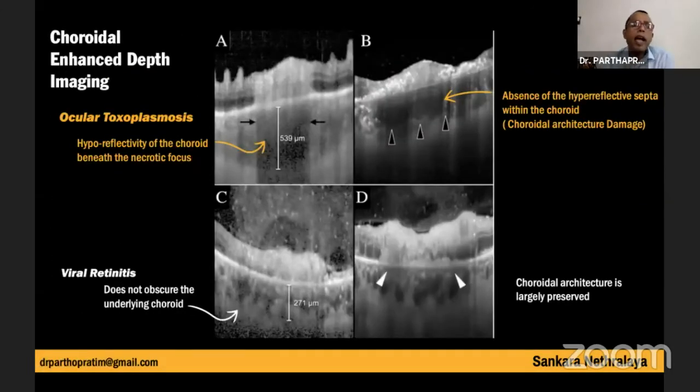Coming to choroidal enhanced depth imaging, in ocular toxoplasmosis, hyperreflectivity of the choroid can be seen beneath the necrotic focus. You can also appreciate choroidal architecture damage, which is characterized by the absence of hyperreflective septa within the choroid. Whereas these features are relatively absent in viral retinitis, the choroidal architecture is largely preserved, and you don't see any obscuring of the underlying choroid beneath the viral retinitis lesions.